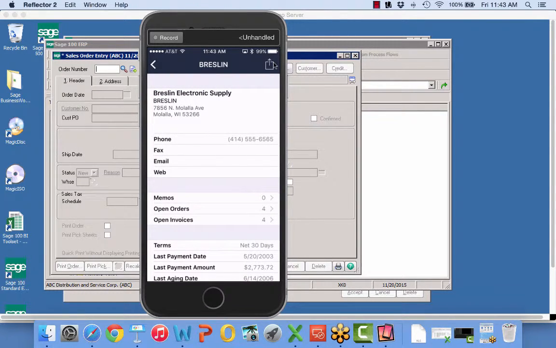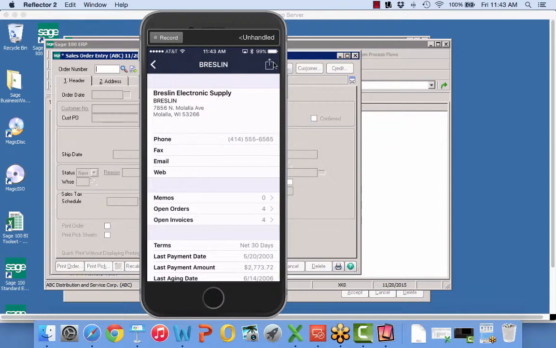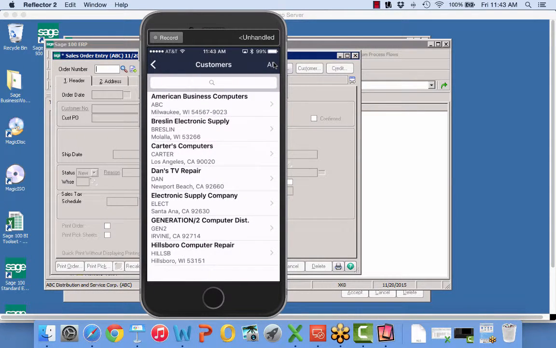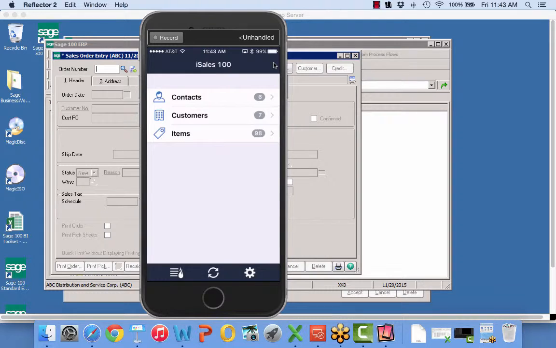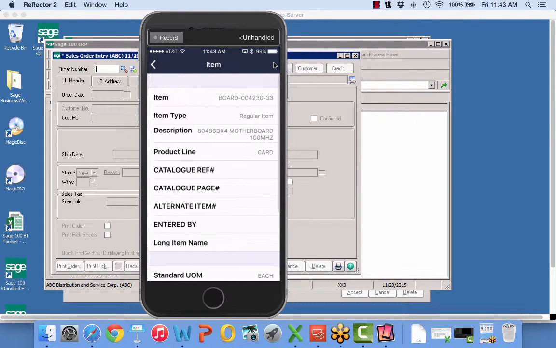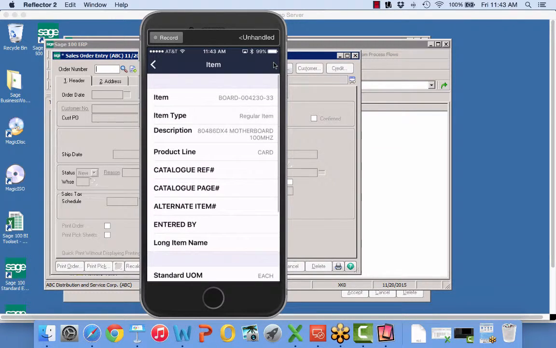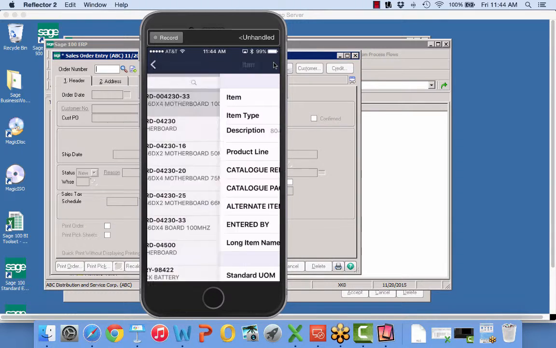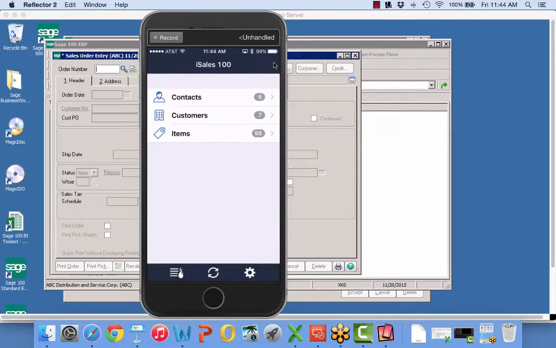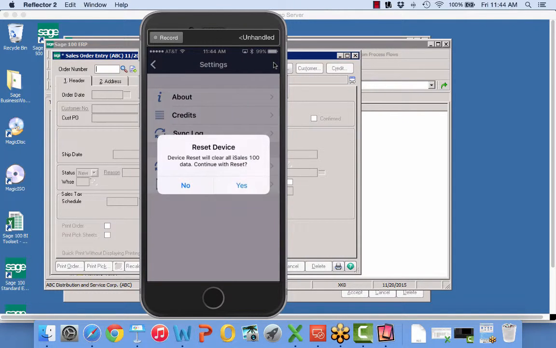When I tap on the action button up here, I can add a calendar event or a map, or I can call them, but because I don't have permission to enter a transaction, I've got a highly personalized experience that's set up for them. So I can go ahead here and look at an item. I don't think I have an image attached for that one, but you'll see there I also had no pricing available. Then my last demo scenario, I'm going to go here.